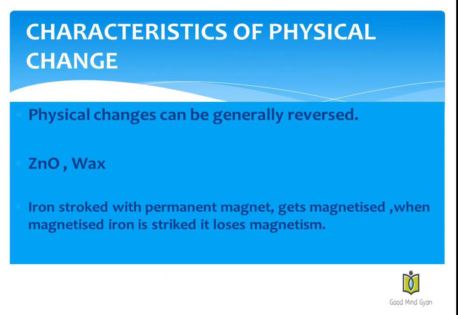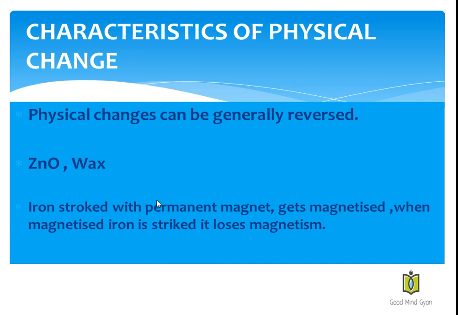Next, let us come to the next characteristic, that is physical changes can be generally reversed. Now here the example is of zinc oxide. Zinc oxide is white in color. When you heat it, it becomes yellow in color. And if you cool it down, on cooling, you will get back its original white color. So it is a reversible change. You can also see that in the case of lead oxide, lead oxide is yellow in color. It will change to reddish brown in color, and on cooling it will get back its yellow color.